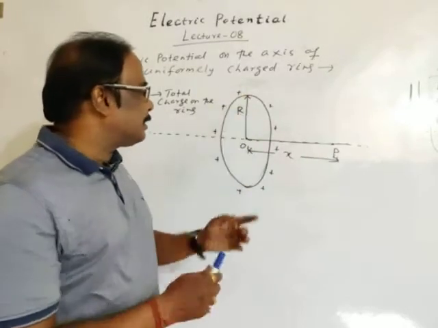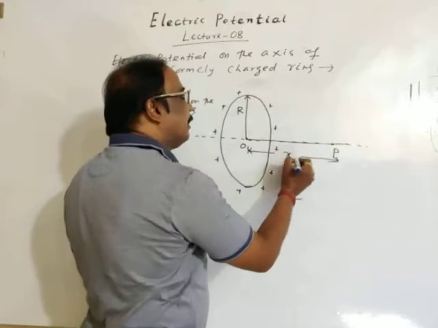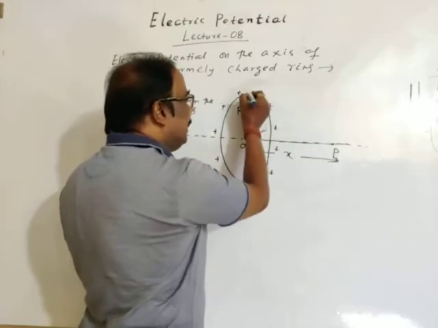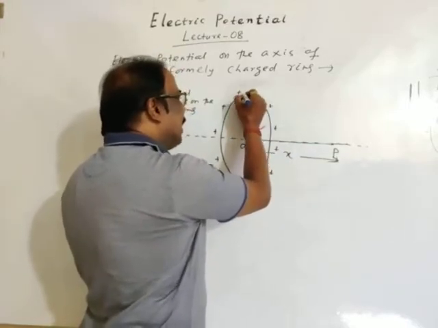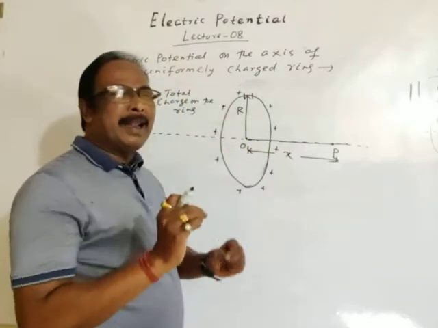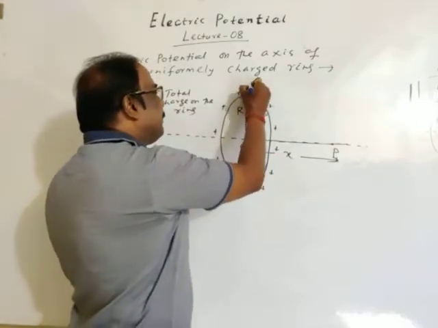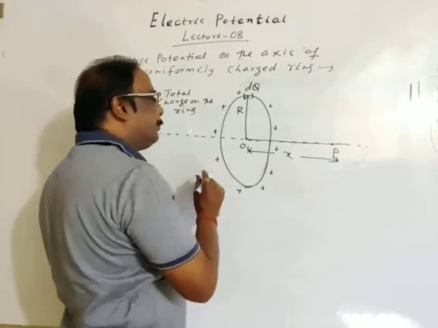The radius of the ring is R and point P is on the axis at a distance x from the center. Let's consider an elemental section of the ring, a very small length, where the charge is dq.